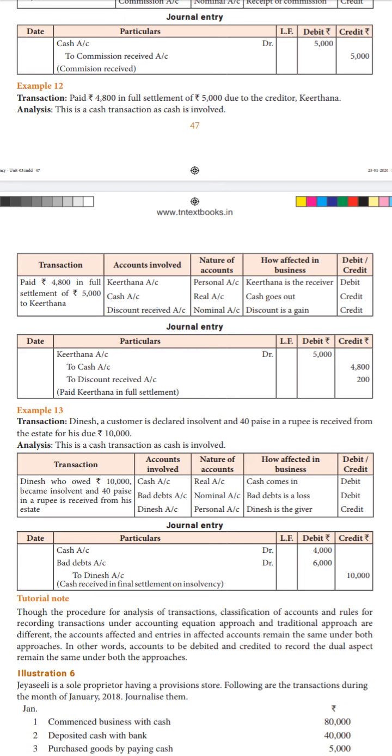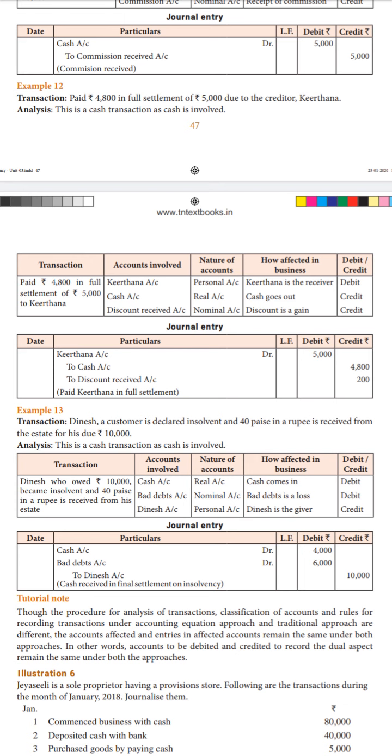So whenever you see the word insolvent, bad debt is one account there. Out of 1 rupee he is going to pay only 40 paise, which means we receive cash of 40 paise, but 60 paise is not going to be paid by Dinesh. So automatically it becomes the bad debt.